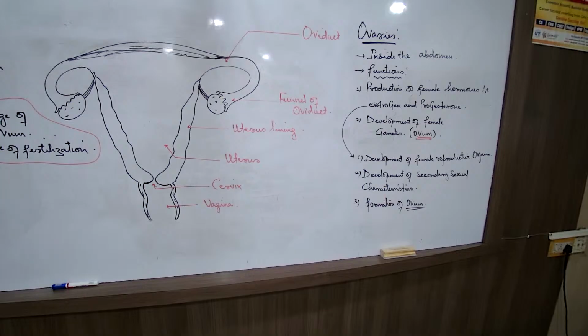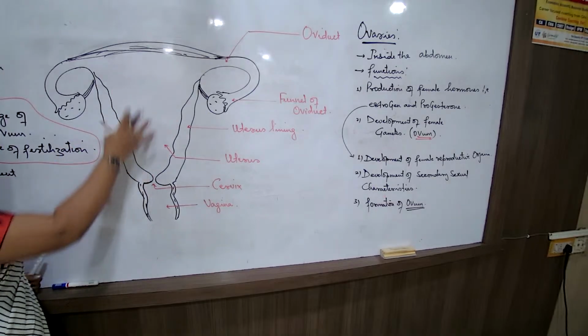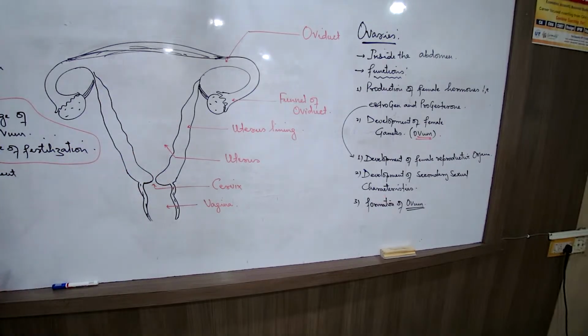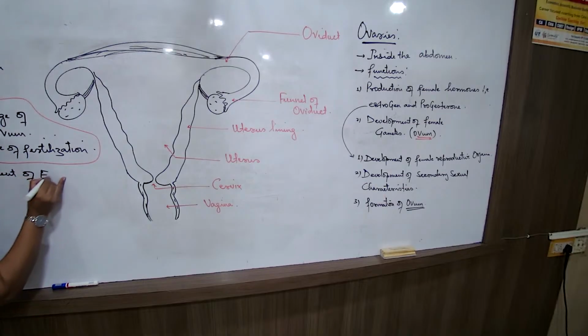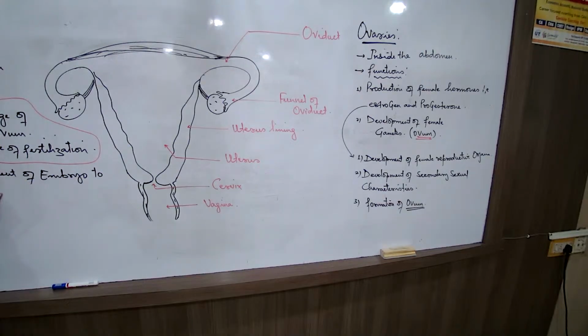So site of fertilization. Talk about the uterus. What is the function of the uterus? It helps in the development. It is a muscular bag-like structure. The uterus. देखो, this entire uterus is a triangular, pear-shaped muscular organ, and this triangular pear-shaped muscular organ helps in the development of the embryo to form the fetus.